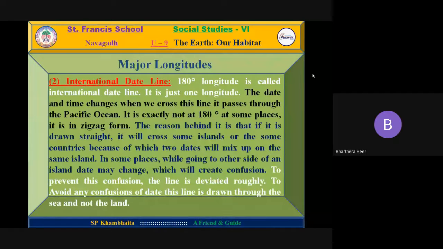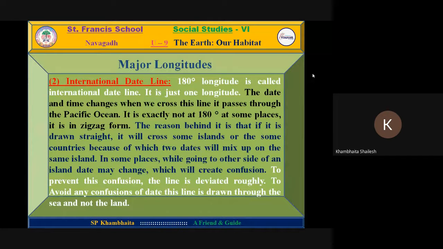To avoid this confusion of date, the line is deviated roughly. This line is drawn through the sea and not the land.